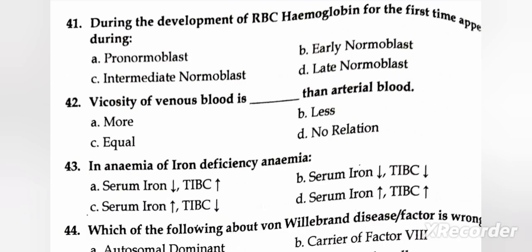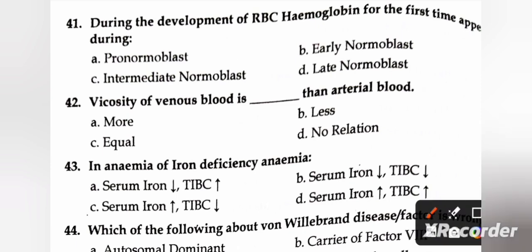Next question is, during the development of RBC, hemoglobin for the first time appears during A, pronormoblast; B, early normoblast; C, intermediate normoblast; D, late normoblast. The right answer is C, intermediate normoblast. Next question is, viscosity of venous blood dash than arterial blood: A, more; B, less; C, equal; and D, no relation. So the right answer is A, viscosity of venous blood is more than arterial blood.